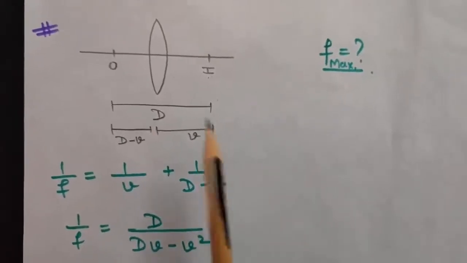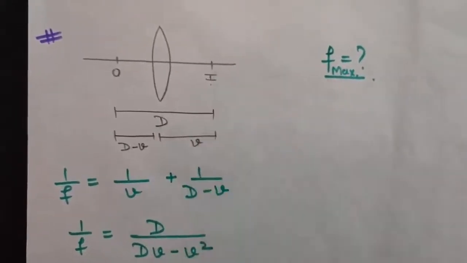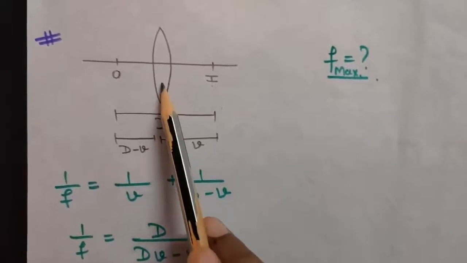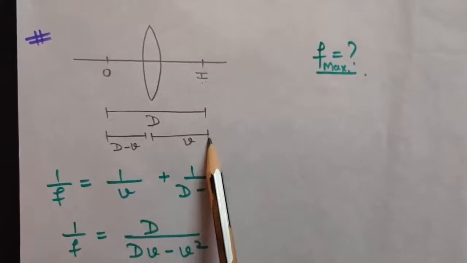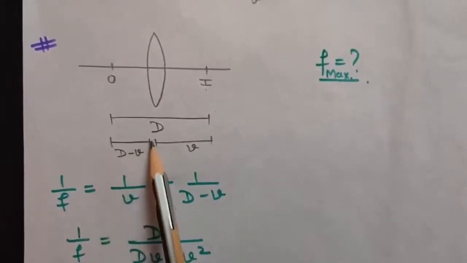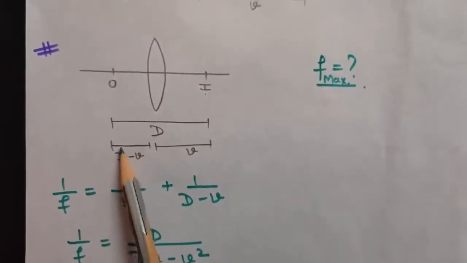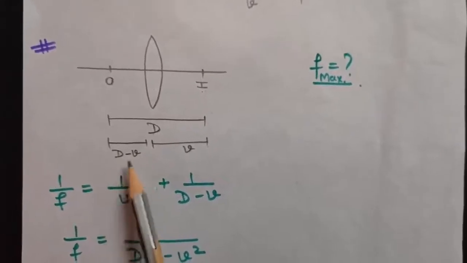So now what we will do, see, if the real image is formed at I, that means this distance is v. If this distance is v, then this distance will be d minus v, or you can say the distance of the object will be d minus v.